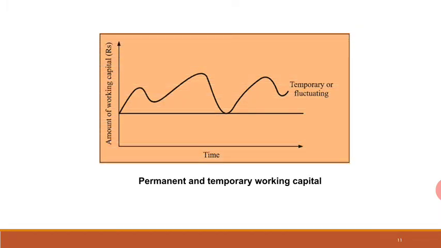So let's understand this in the form of a simple diagram. If you see the straight line which is parallel to time, that portion represents your permanent working capital, that is fixed, it is required. Then the curve that you see is fluctuating, and this is called the temporary working capital. Sometimes it is very high, you require this much working capital, whereas sometimes it is equal to your permanent working capital. So it goes on fluctuating depending on your business operations. This is called permanent working capital and temporary, or fluctuating, working capital.